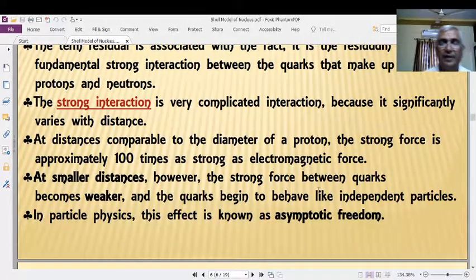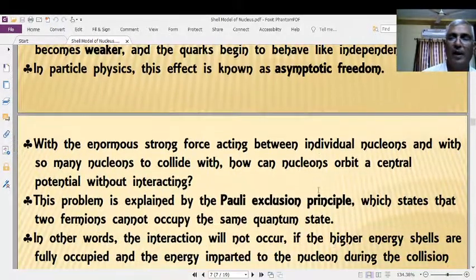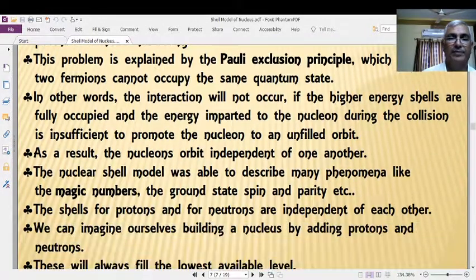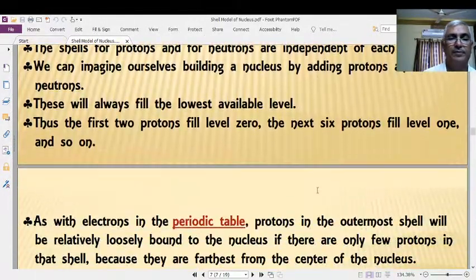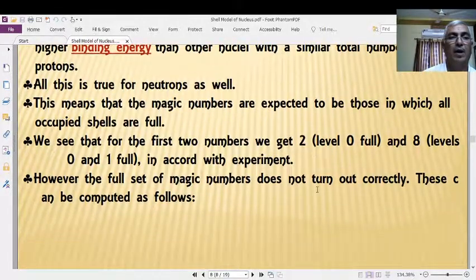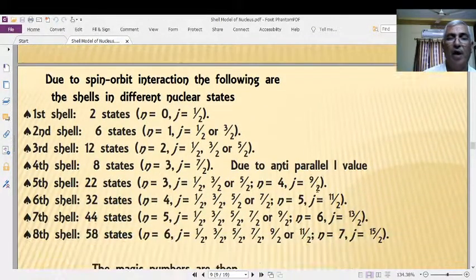That's why you are requested to understand the language here. How these shells will be filled and how the nuclear shell will form with the number of states.